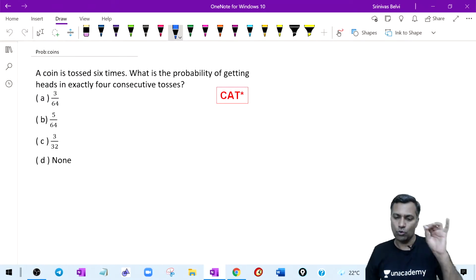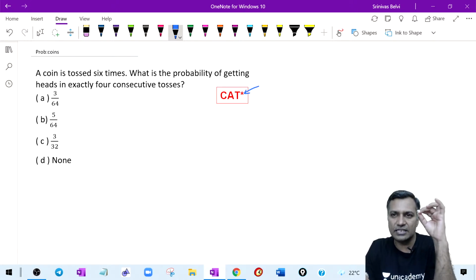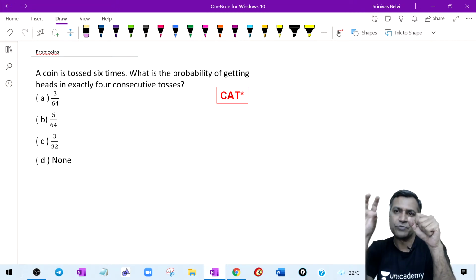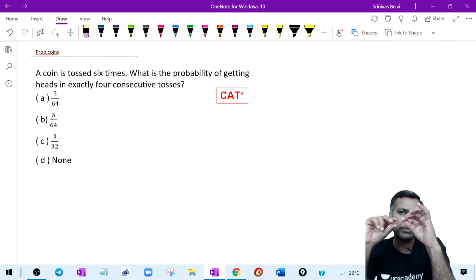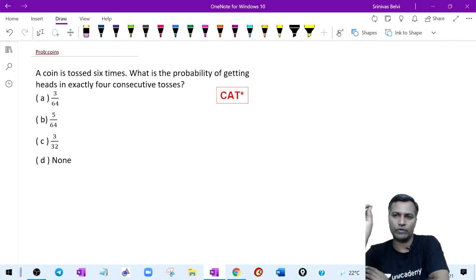Okay, here comes one of the CAT questions. Whenever I put a star here, I slightly modify that CAT question for learning perspective. What I do from the learning perspective is sometimes I dilute it a little bit, sometimes I bring a little bit of twist so that the learning becomes better. That's all I do. Whenever I do that, I put a star. Otherwise, with a small change, with 5% change, it becomes the actual CAT question.